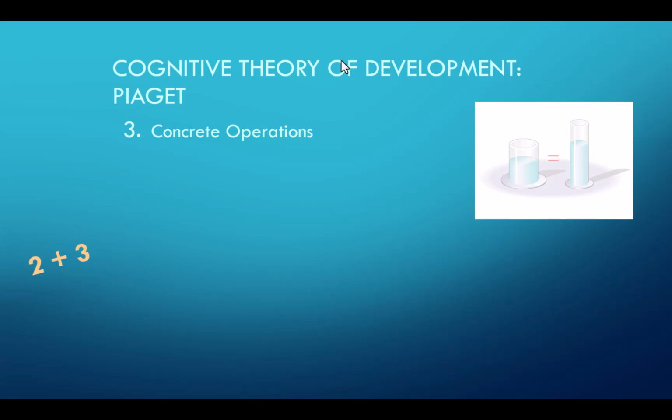Now, when we get into the concrete operational stage, this is from age 7 to 12, thinking's still really grounded in concrete experiences. So tied to things that they've actually experienced. So still the child really can't think beyond what they've experienced. So while they might say, oh yes, I'm going to go off to college, they don't understand really at this point what going off to college is, unless maybe they have had a family member that's done so.